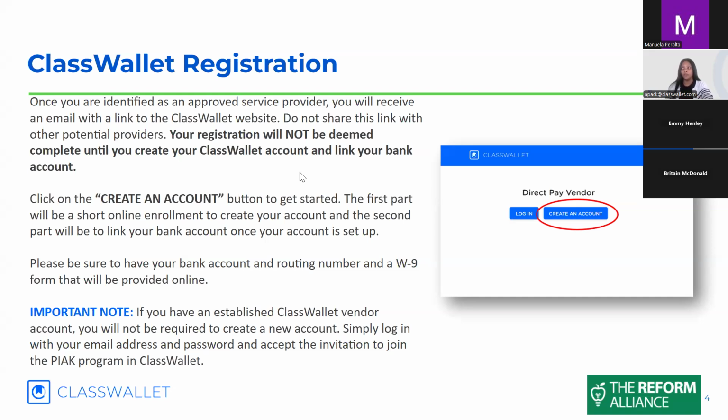Some of you have probably worked with us before, but you will need to do this if you were not with us previously. If you have been with us previously, you will not need to create a new account. You'll just need to log in with your current email address and the things you've already worked with in ClassWallet, and accept the invitation to work with PIAK.